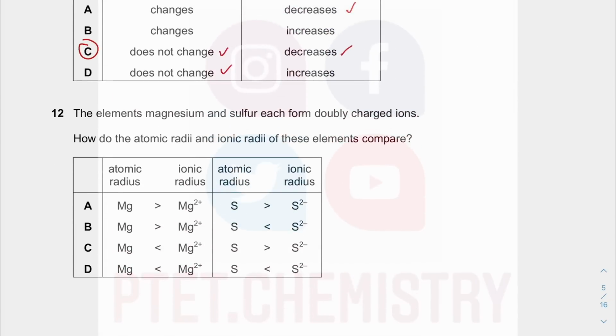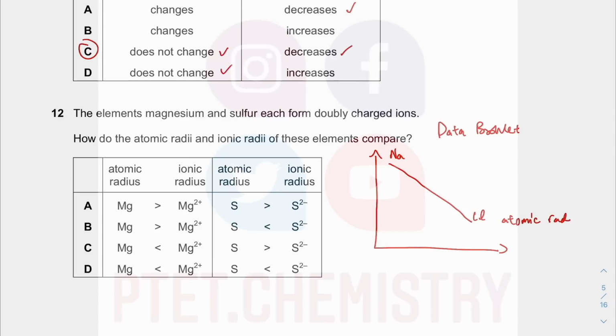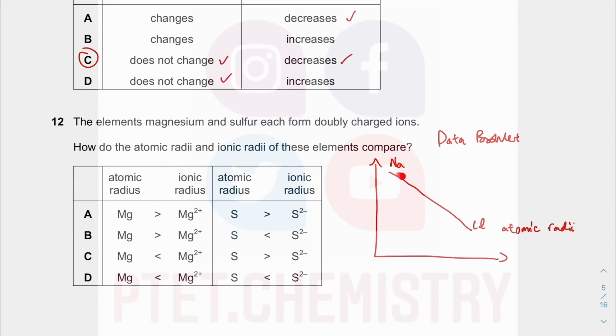Question 12, this is something that you can get from the data booklet, okay, because you are given atomic radius and you're also given ionic radius from the data booklet. They don't tell you, but really all this data is available in the data booklet, yeah? But you should also know this value, okay, because from sodium to chlorine, this is atomic radius. I don't know the actual value, but I know the trend decreases. You should be expected to know how to explain this because this is what they ask in a Paper 2 theory setting. You can watch my topical playlist under, I think, atomic structure to explain atomic radius across a period for an atom.